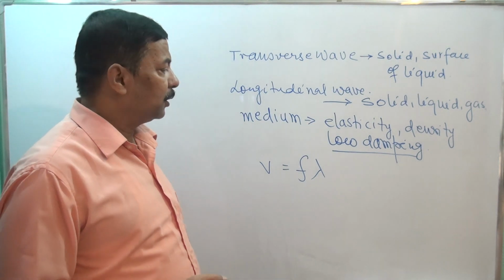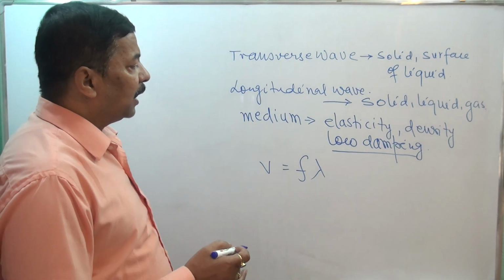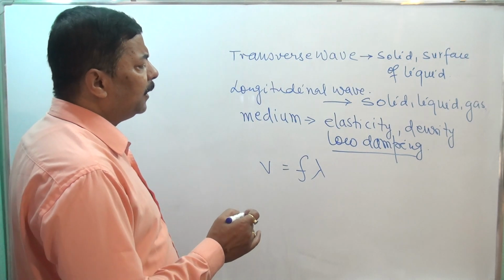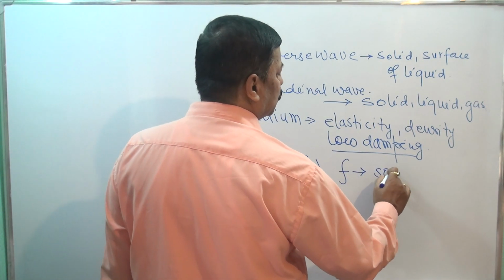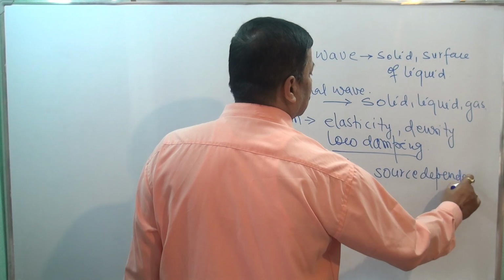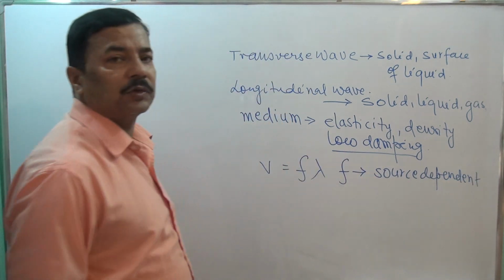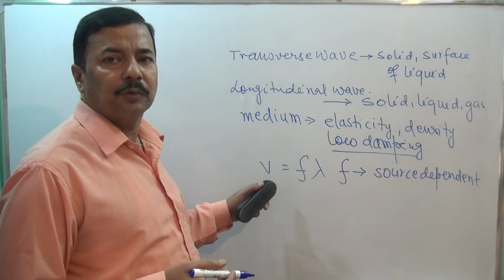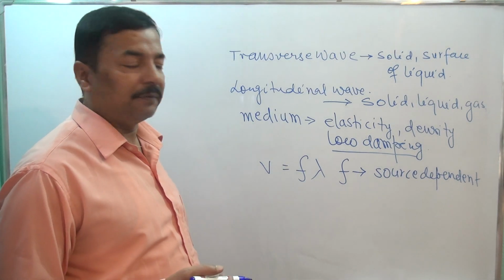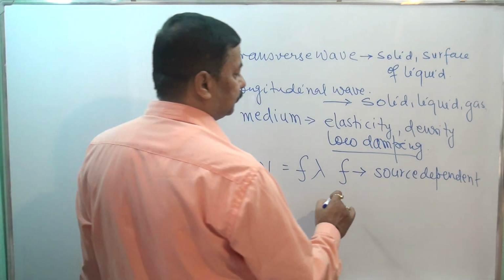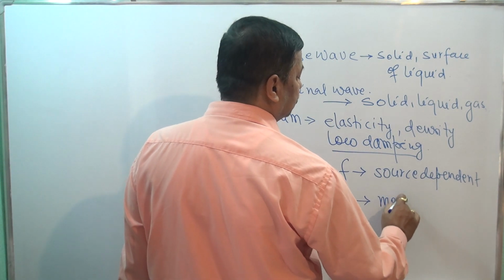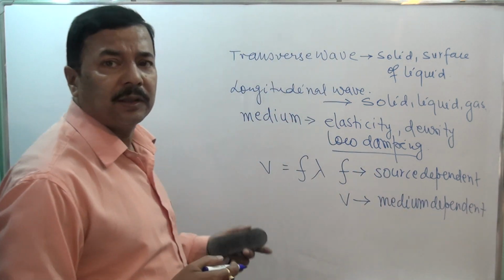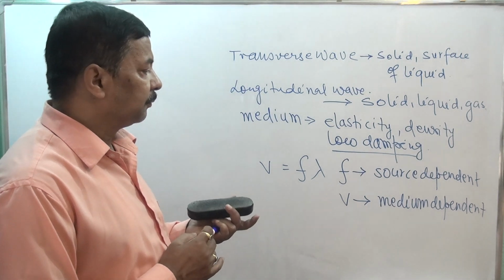Here it is important to understand that frequency f is the characteristic of the source, so it is source dependent. Whatever is the frequency of the source, that is the frequency of the wave. And v, the velocity of wave, is medium dependent. It depends upon the properties of the medium.